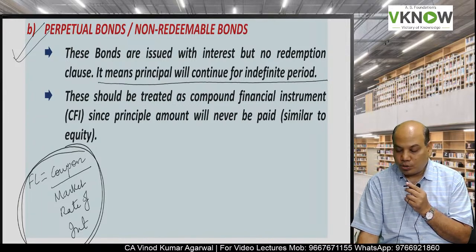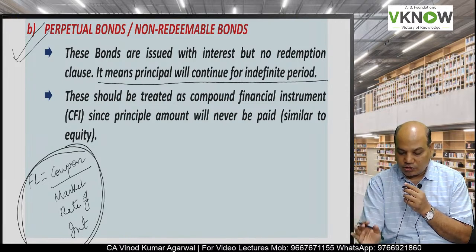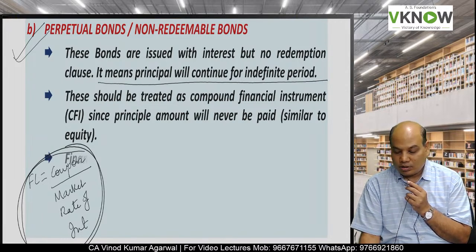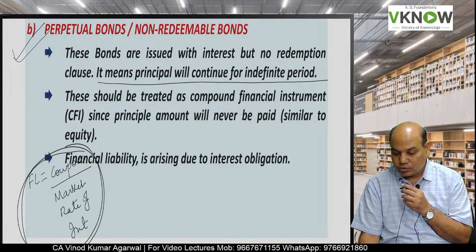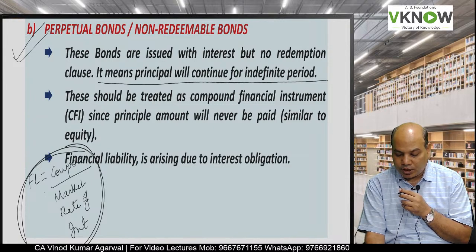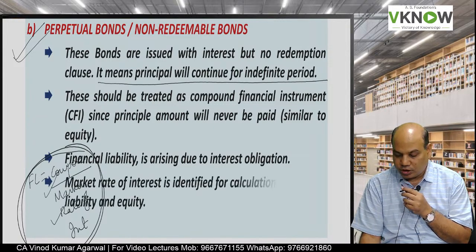So a perpetual bond can be just a financial liability, or it can be a hybrid instrument which may contain equity also. Financial liability is the present value of the future interest payments.